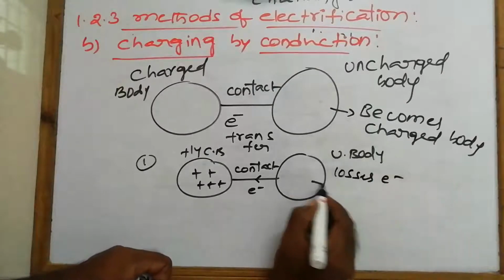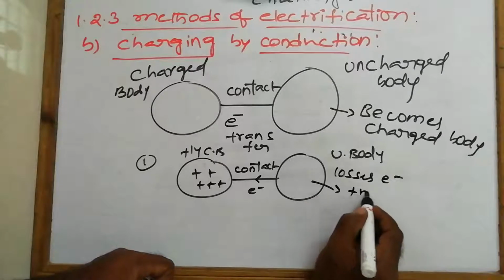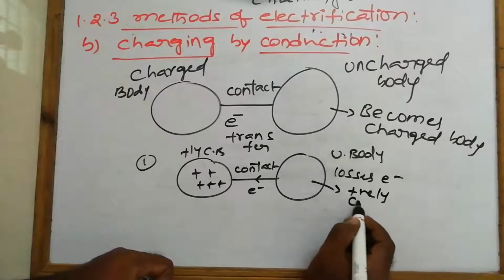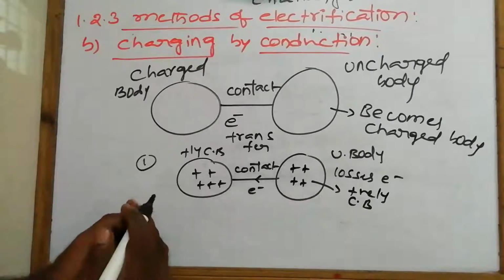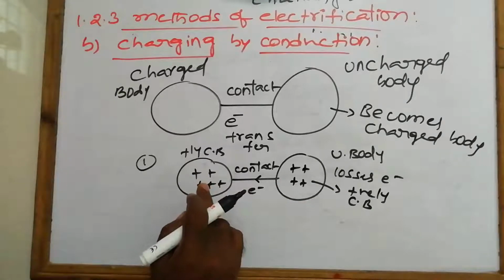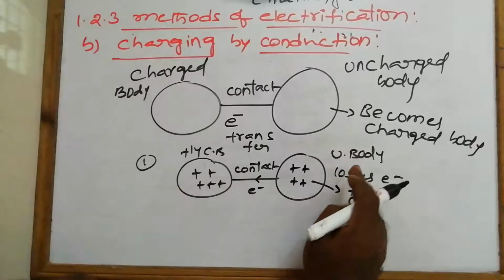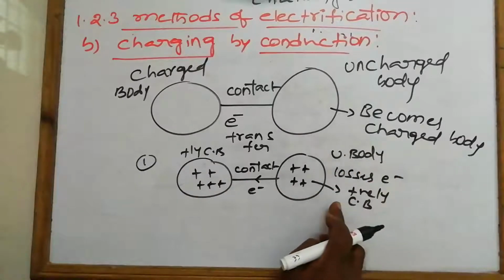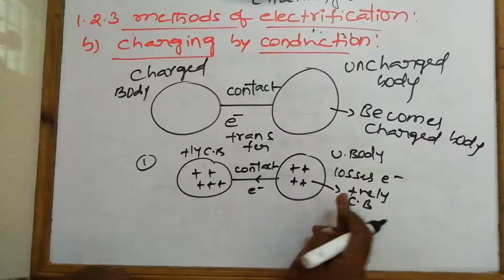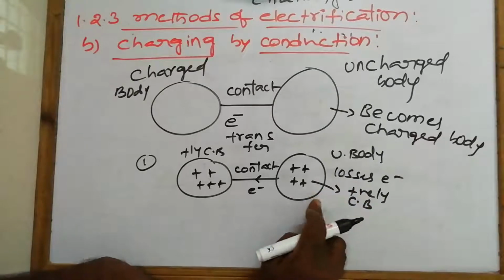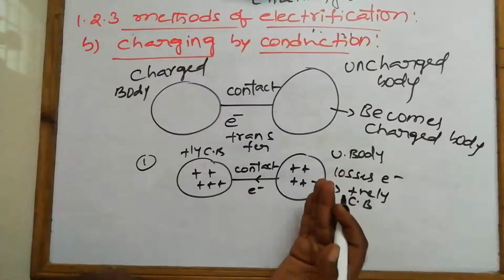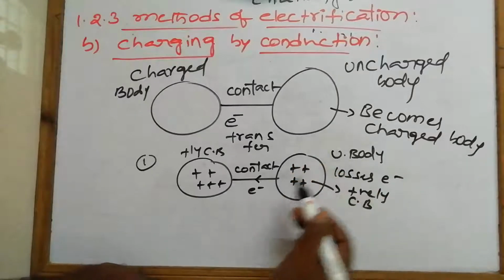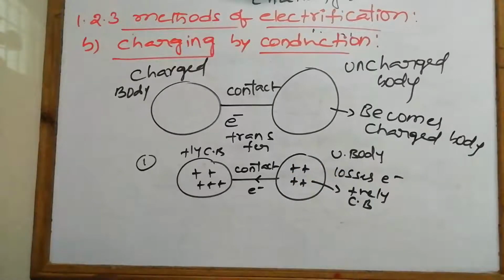When it loses electrons, which charged body does it become? The positively charged body. This means when a positively charged body is in contact with the uncharged body, that uncharged body also becomes positively charged, because the uncharged body loses some electrons. Those electrons transfer from the uncharged body to the positively charged body.